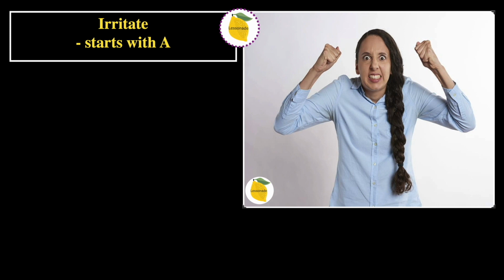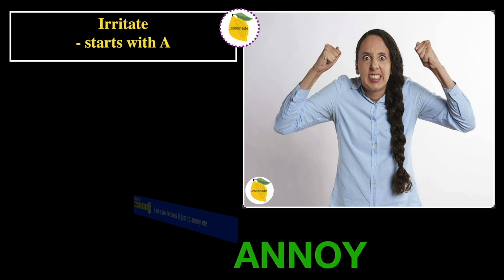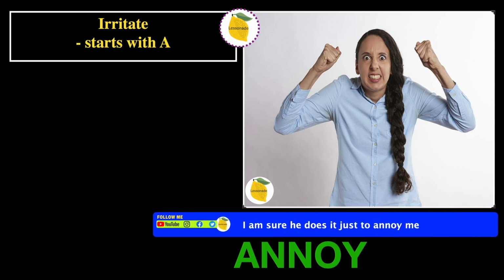The next definition is irritate, starts with A. And in this picture, we can see someone who's really irritated. By the way they're looking at you, you could say that they're very irritated. So therefore, the word will be annoy. And the sentence is, I'm sure he does it just to annoy me. And in this picture, you can see a very annoyed person.